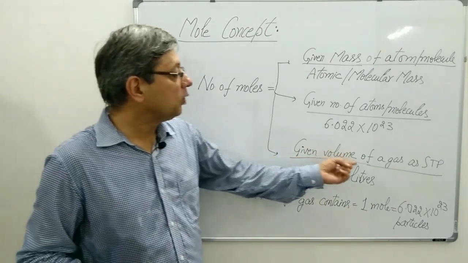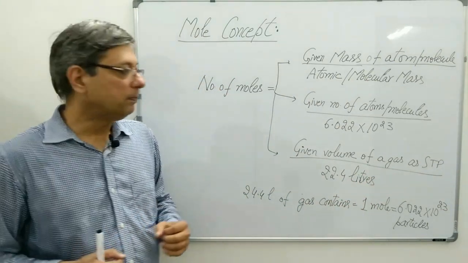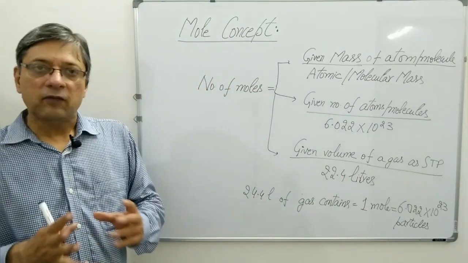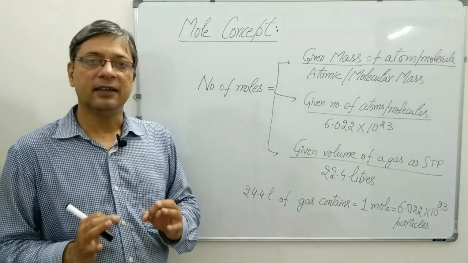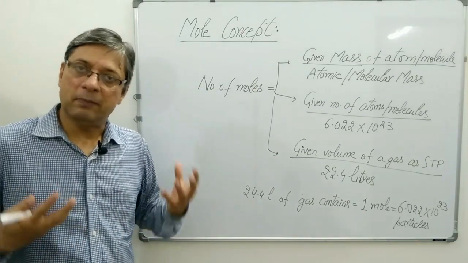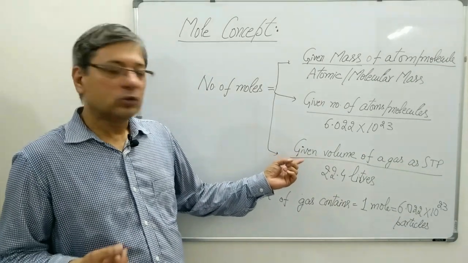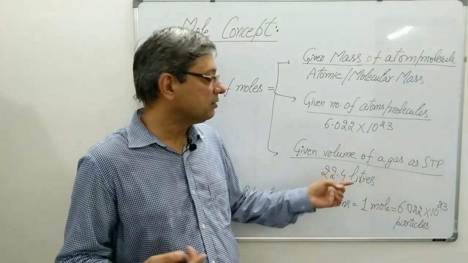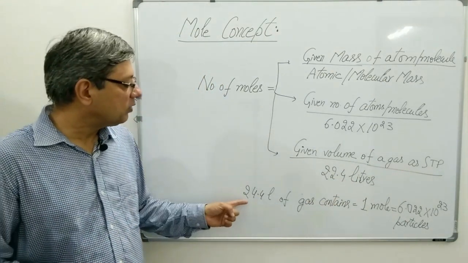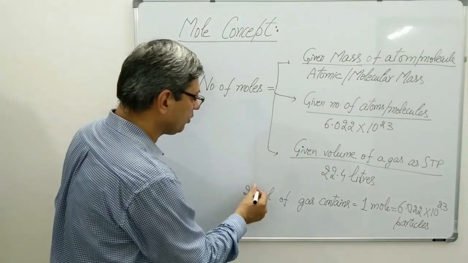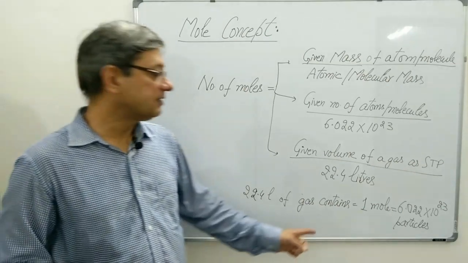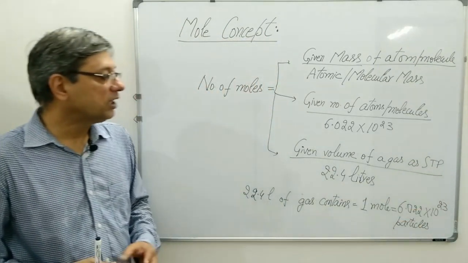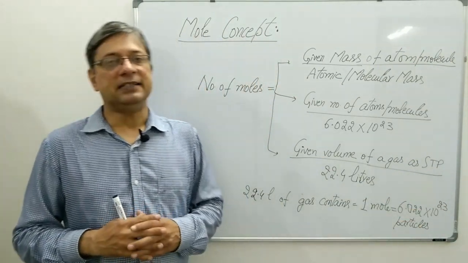And the another formula is given volume of gas at standard temperature and pressure, that is STP, upon 22.4 liters. If there is given gas in the numerical, then to calculate the number of moles, we have to know that may be given in the question, given volume of a gas at STP and 22.4 liters. You must also remember that 22.4 liter of any gas contains 1 mole of particles, that is 6.022 into 10 to the power 23 particles.